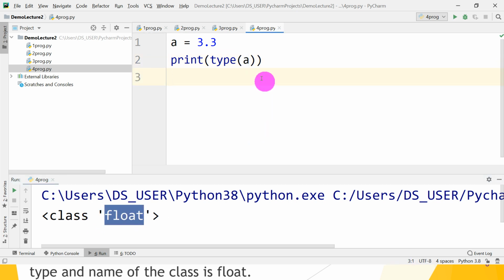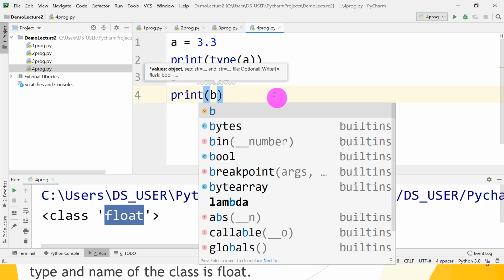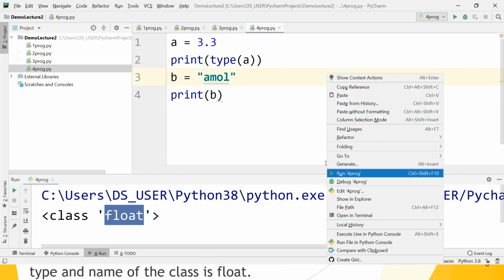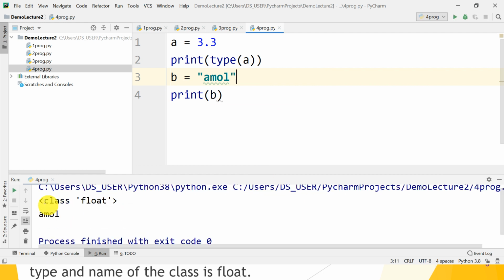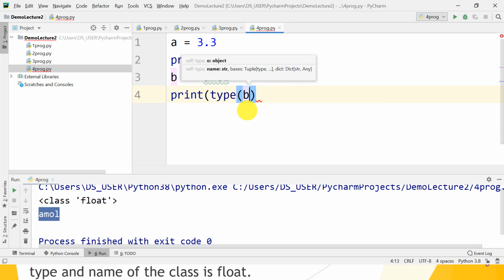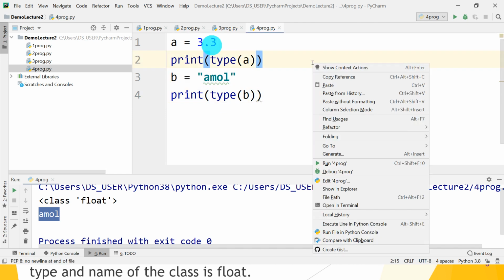Let's move on. Second, b is equal to Amol and print b. So what is the type of b? Let's run it. It gives you Amol because we didn't use the type method here. So write type, the name of the method, and inside it pass b as the argument, the variable whose data type we want to find.